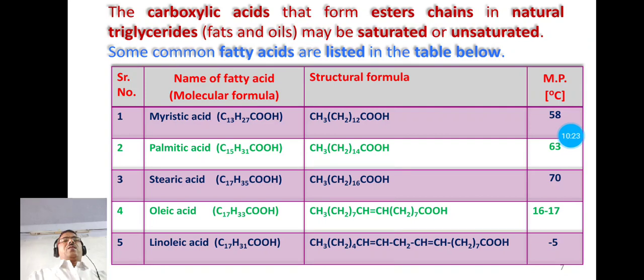Now the fourth example is oleic acid. In oleic acid there is one carbon-carbon double bond in its molecule, so it is an example of an unsaturated fatty acid. The fifth one is linoleic acid. In linoleic acid there are two carbon-carbon double bonds in its molecular or structural formula.